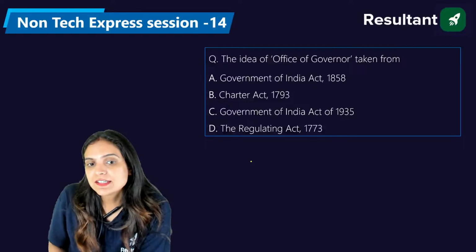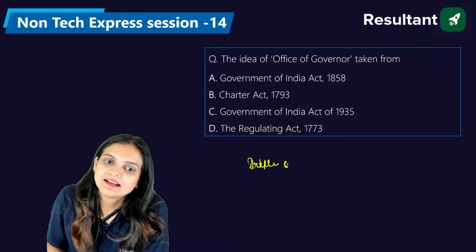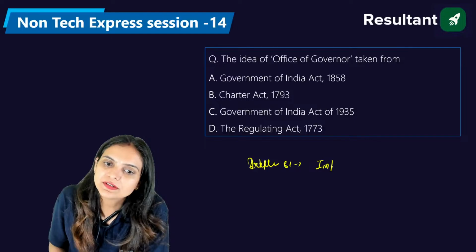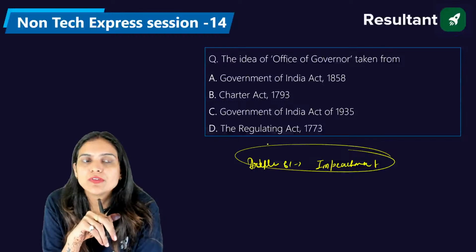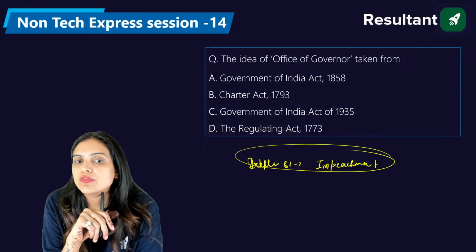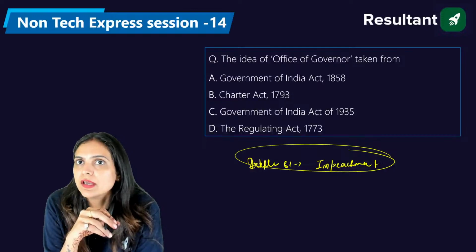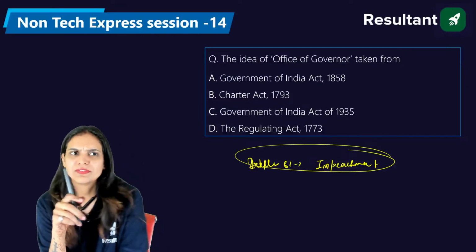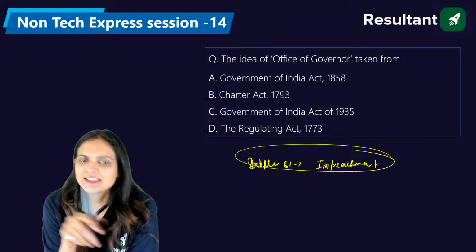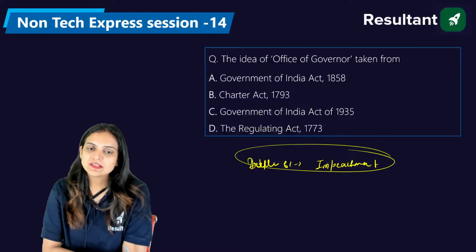Yes, Article 61 deals with the impeachment of the president. For the removal of the president, 14 days prior notice is given in the house from where the impeachment process is started. Exactly, yes, the oath of the president. We will discuss all the questions relating to the president when we have the session on the president and the vice president.